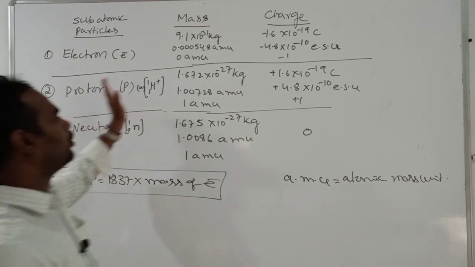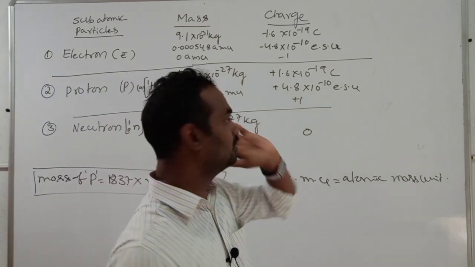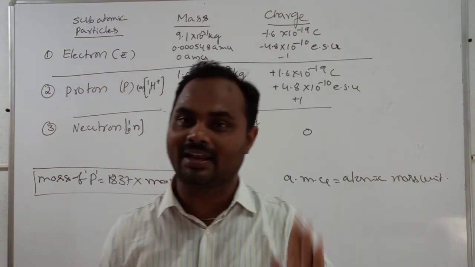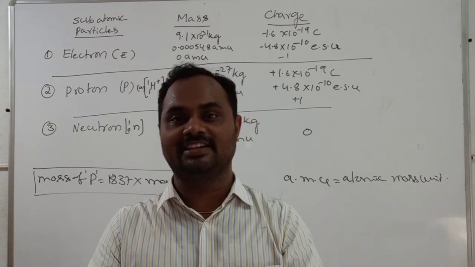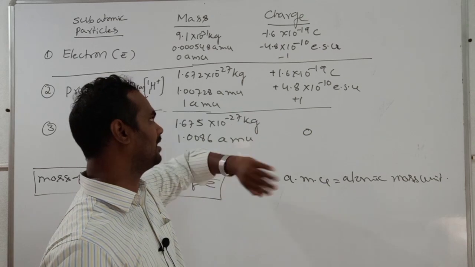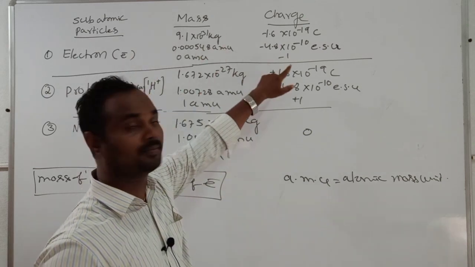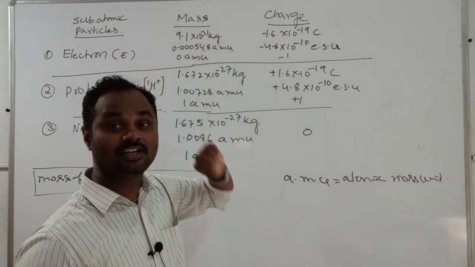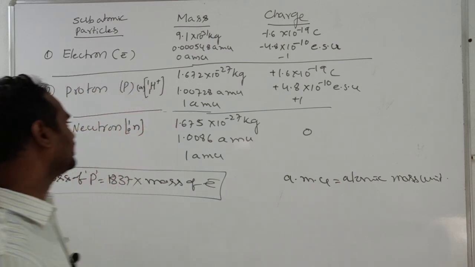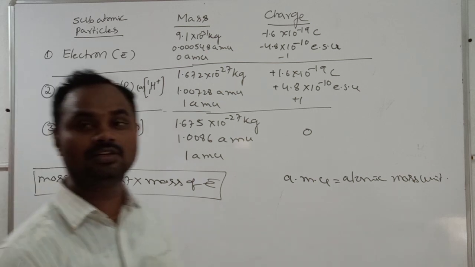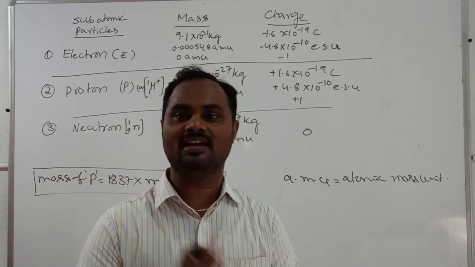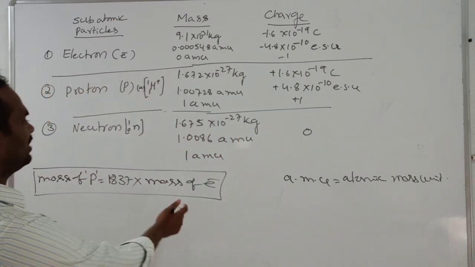The proton is a positively charged particle. What is the charge? The charge of the proton is equal in magnitude to that of the electron but opposite in direction, so the coulomb value and ESU value are the same. The relative charge of the electron is minus 1, whereas the relative charge of the proton is plus 1. Remember that. Carefully see, the neutron is a chargeless massive particle. There is no charge, only mass.